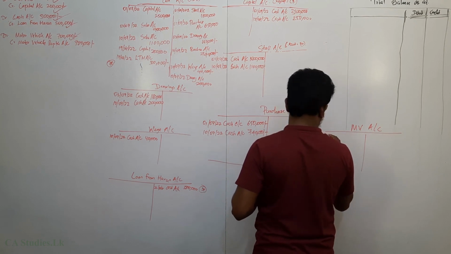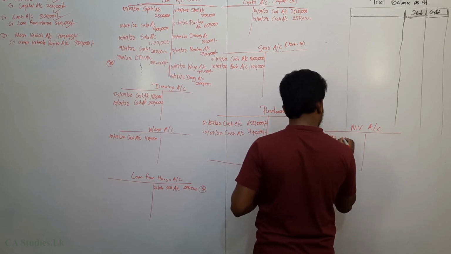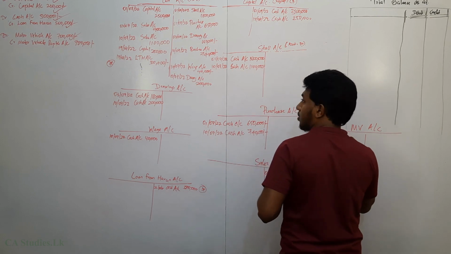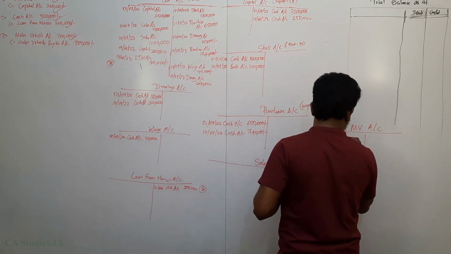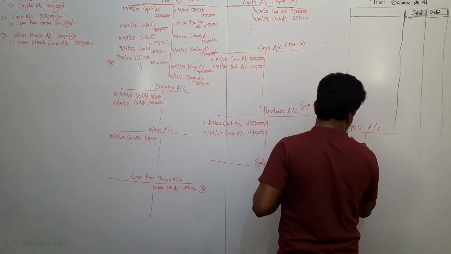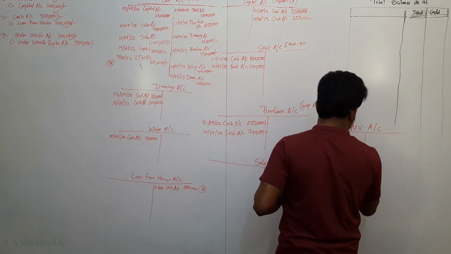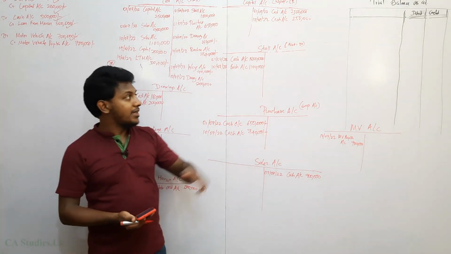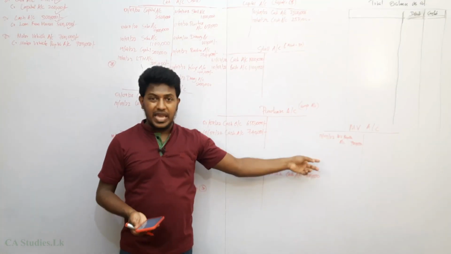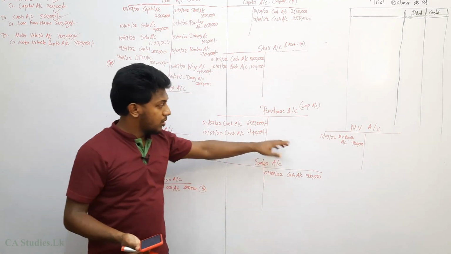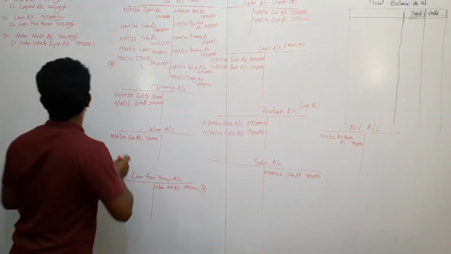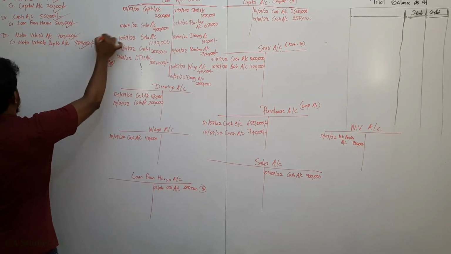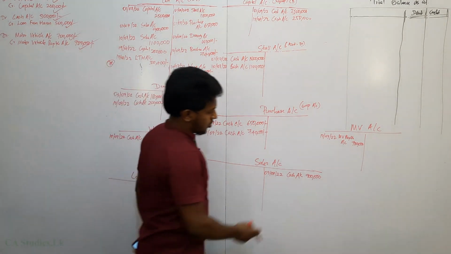17 July 22. This is a loan. Motor vehicle payable account. How much? 700,000. From the trial balance, after 30 days only paying. So at the trial balance, it was a payable. It's a liability. Right? Motor vehicle account debit is okay. Now open a motor vehicle payable account.